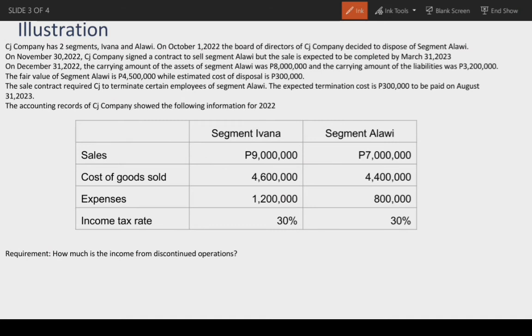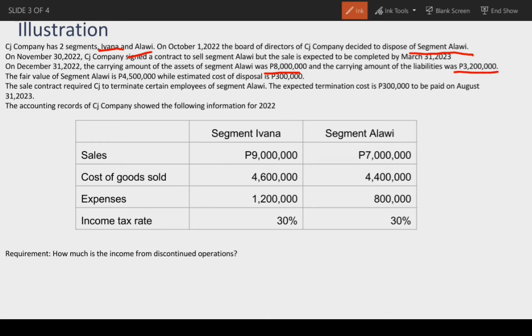CJ Company has two segments, Ivana and Alawi. On October 1, 2022, the Board of Directors of CJ Company decided to dispose of segment Alawi. On November 30, 2022, CJ Company signed a contract to sell segment Alawi but the sale is expected to be completed by March 31, 2023. On December 31, 2022, the carrying amount of the asset of segment Alawi was 8 million and the carrying amount of the liabilities was 3.2 million.